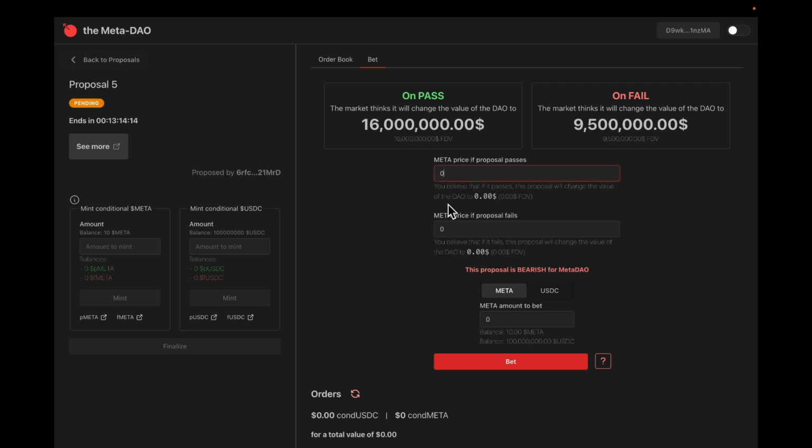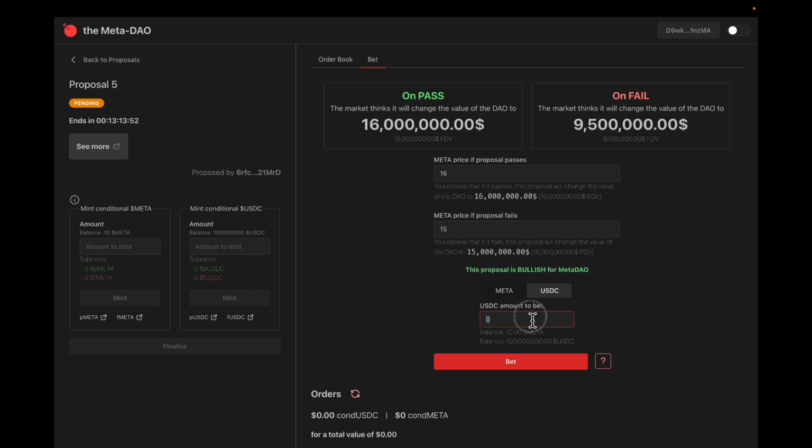There's a second interface as well, where you can decide what you think. This is sort of a simplification, maybe. You just decide up front what you think the price of the Meta token will be in the event that it passes and in the event that it fails. So if you think it'll be worth, say, $16 if it passes and $15 if it fails, then it's a bullish proposal.